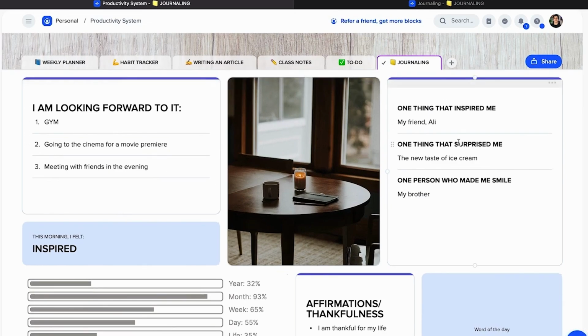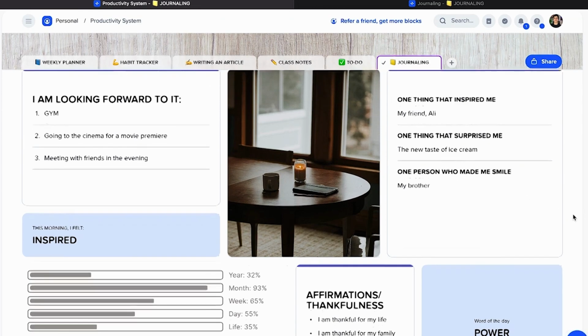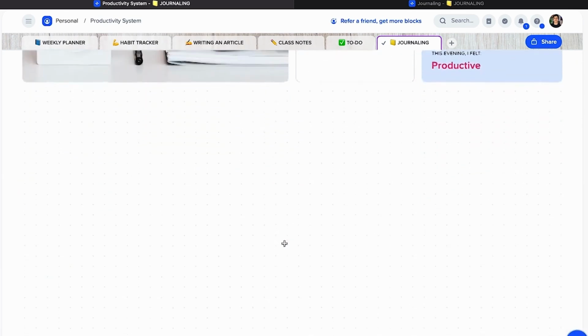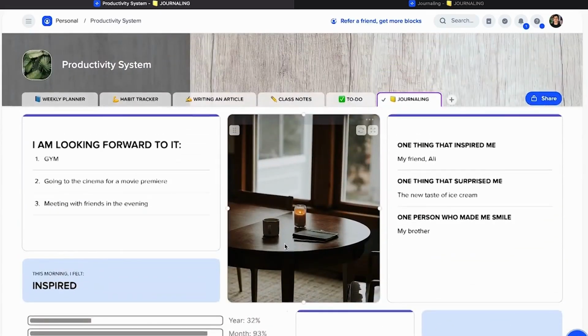One thing that inspired me, one thing that surprised me, one person who made me smile, and after that we have different things that you can fill out here. The productivity that you had throughout the day, as well as your affirmations, thankfulness, word of the day. This evening I felt productive. This is the one that I'm going to fill out from now on. So it's a really nice journal that you could use.